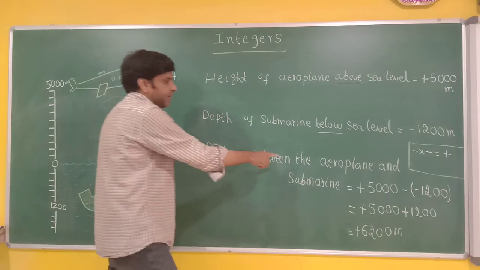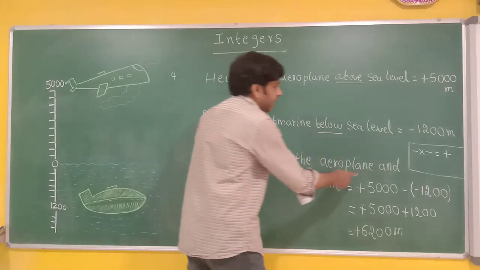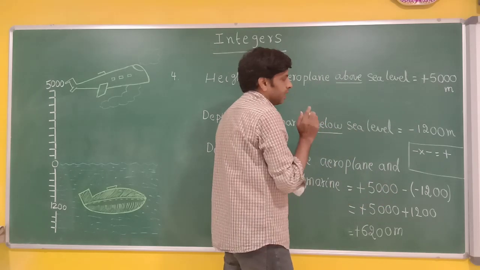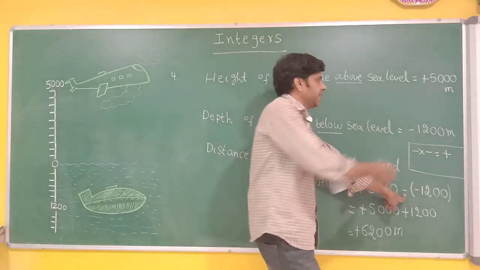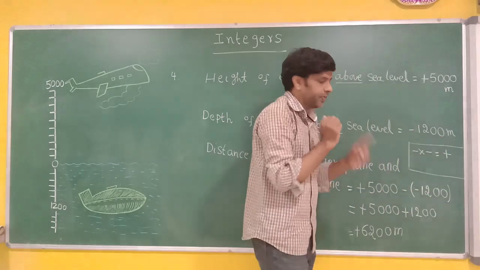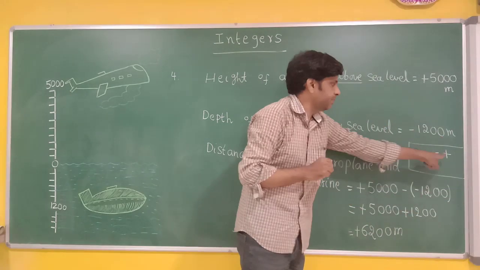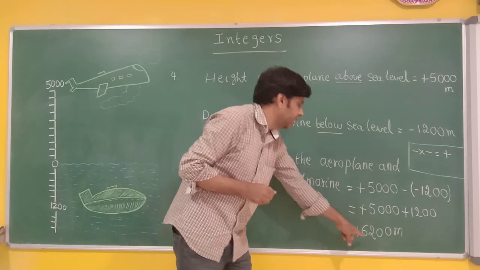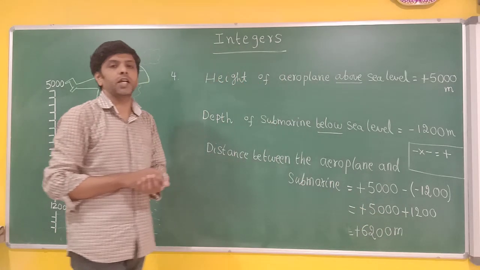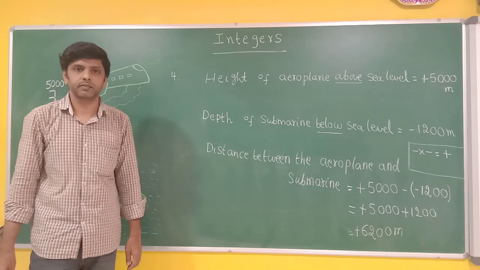Now, distance between the aeroplane and submarine. I wrote the first number. Because we are falling down, I wrote minus sign, and second number I wrote as it is. Now, minus into minus is plus. So, I wrote plus and I added these both numbers, and the final answer is 6,200 meters.